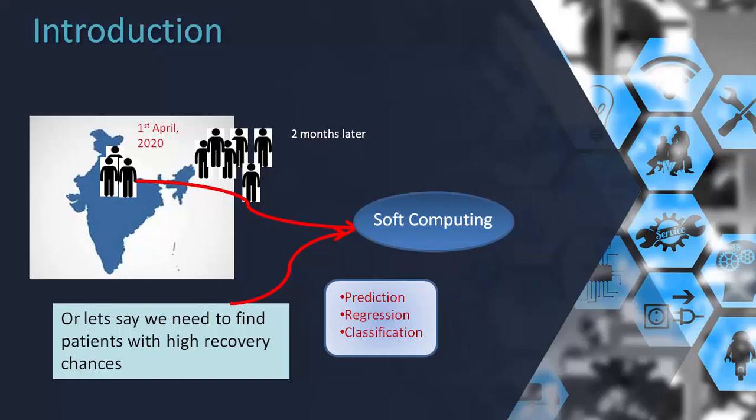So it can be imprecise data or structured information. It can be applied to predictive analysis, regression analysis, recognition problems, or classification problems. With this understanding, let's define soft computing.